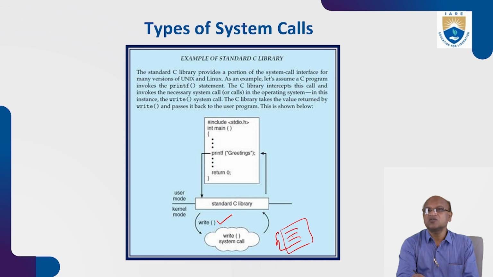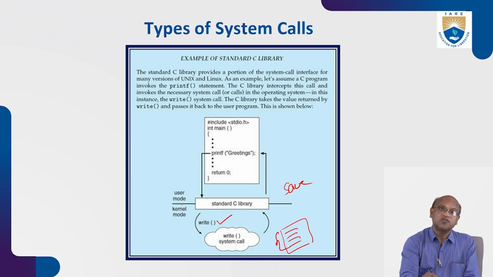So what will the user do? The user will write the program. After writing the program, he will press save. When pressing save, user mode is automatically taken over by the OS. The kernel mode will come.